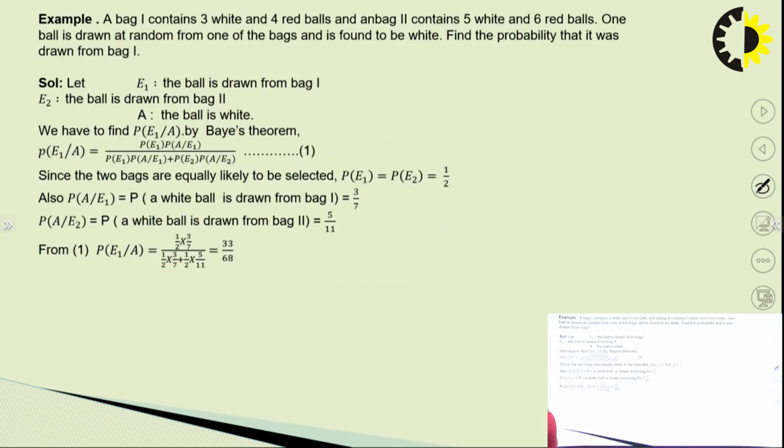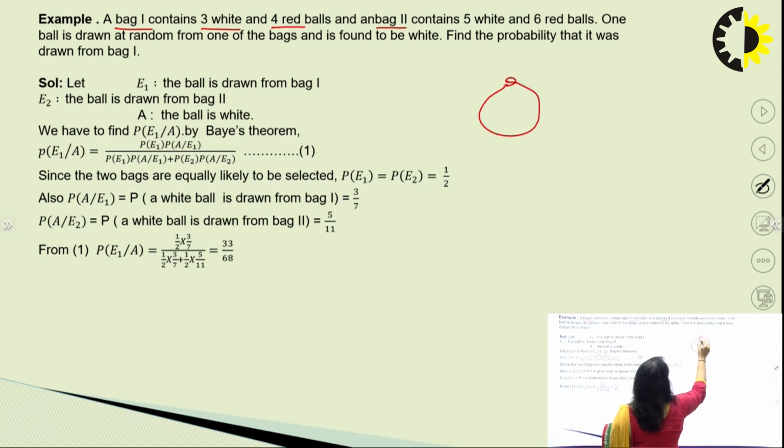Now let us consider this theorem with an example. Suppose we have two bags, bag 1 and bag 2. The first bag contains 3 white and 4 red balls.